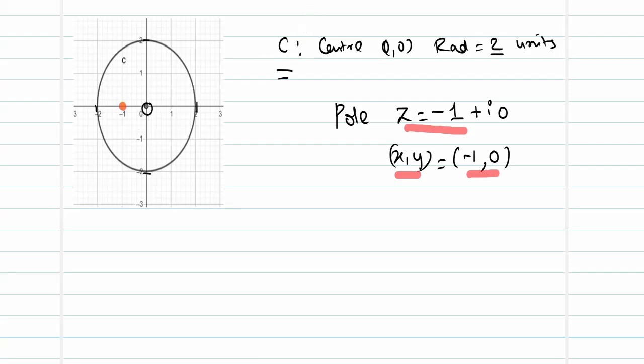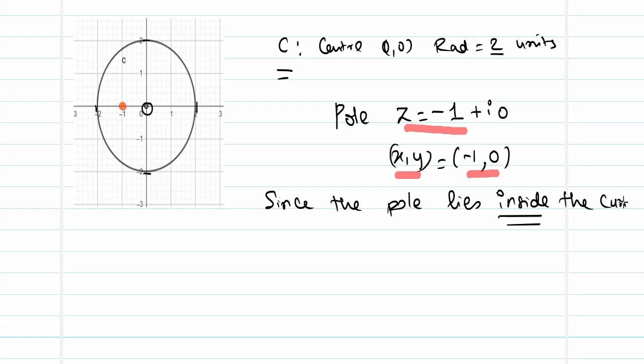So will I be able to evaluate the value of the integral? Yes. So since the pole lies inside the circle, inside the curve C, we can evaluate the integral. Okay, so now we are going to evaluate the integral.